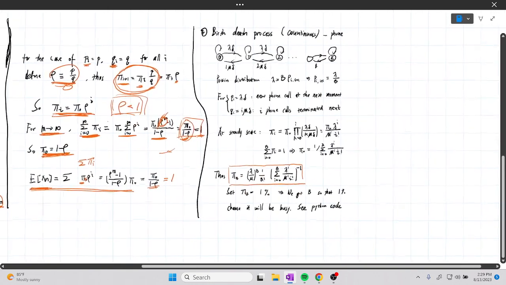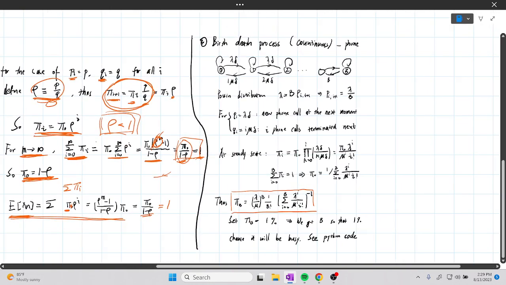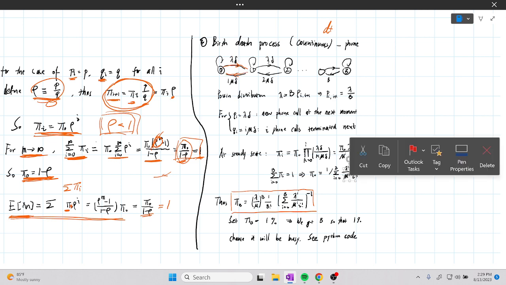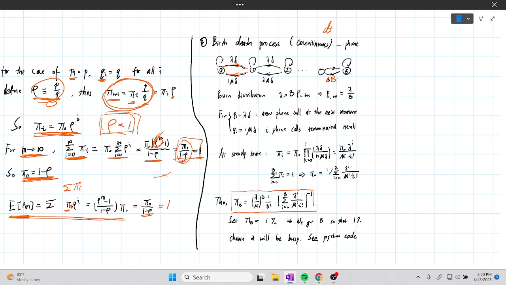For the continuous case, you can imagine this is a phone calling center. In a continuous time slice delta t, you either have a phone call coming in, lambda delta t, or a hang up.